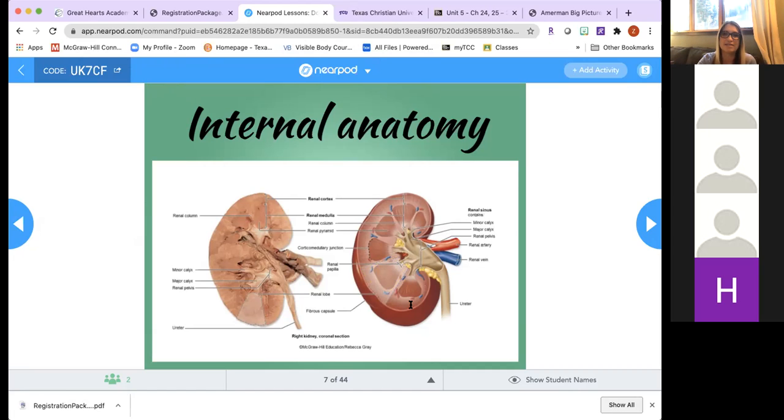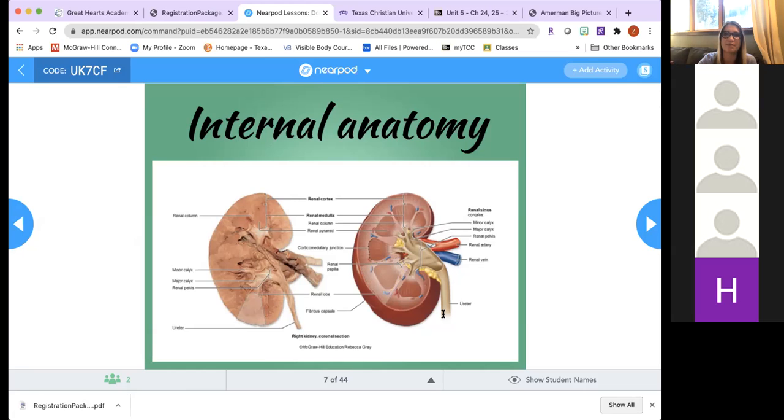The renal sinus is not part of the parenchyma. Parenchyma is functioning tissue or functional tissue. The renal sinus is going to be the space that collects urine. The urine will exit the renal pyramid at the renal papilla, which is that pointy part of the cone that's oriented towards the sinus.